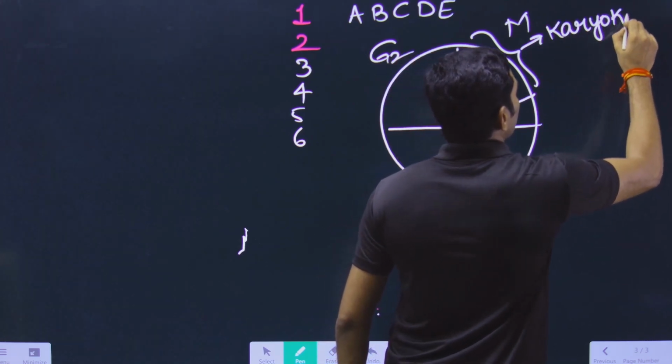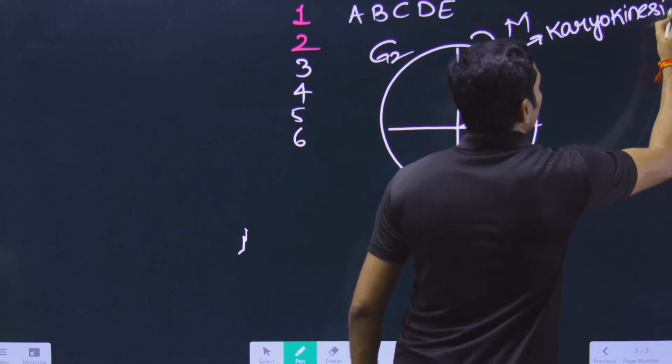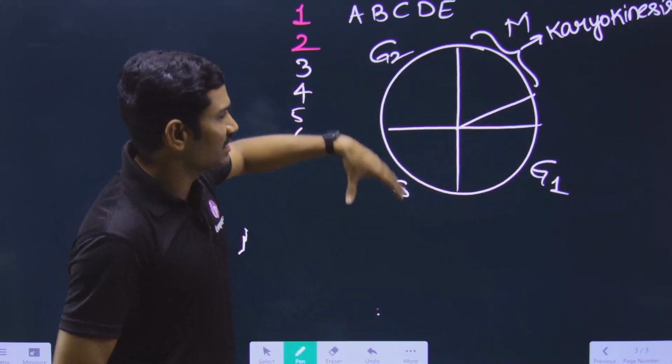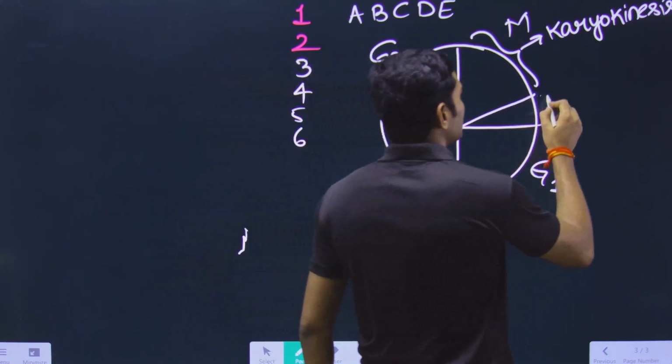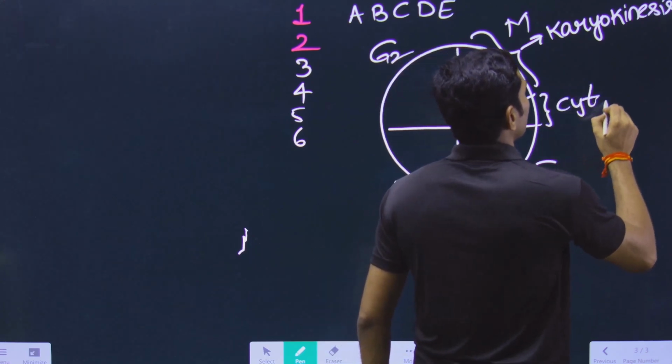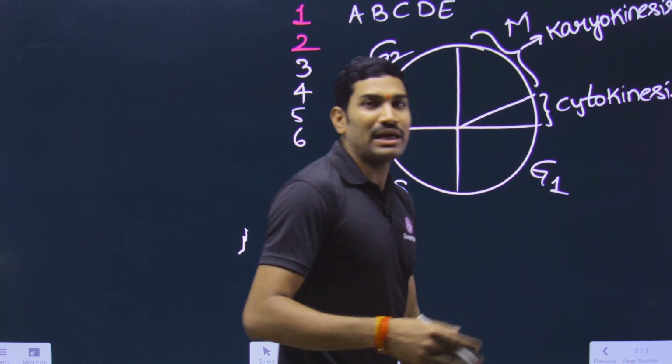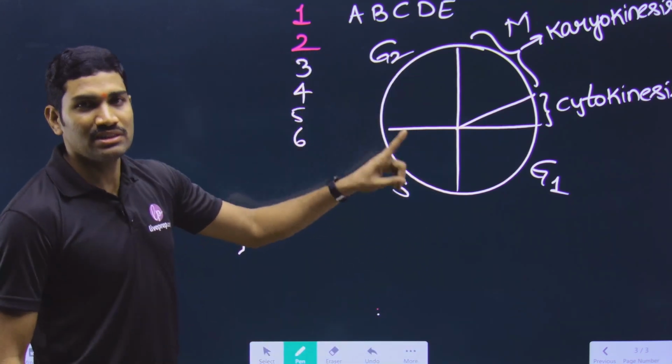It is called karyokinesis, meaning nuclear division. Anyhow, slowly we will study all this. To simply explain these words, I am using this. And the next one is cytokinesis. What is this cytokinesis? Cytoplasmic division. So in this way there is a fixed sequence.